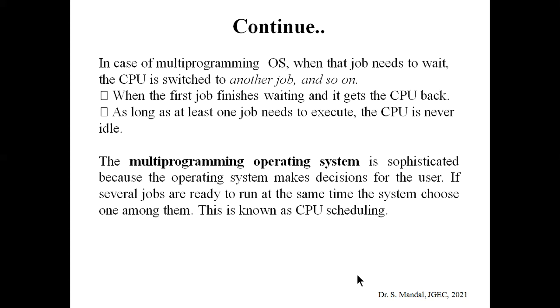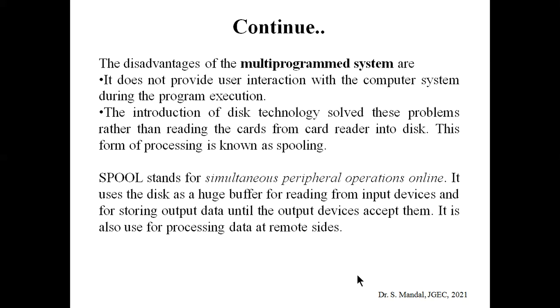Right now, just remember the term CPU scheduling, which is related to the multi-programming operating system. That means when many jobs enter the system, the OS will decide which job will run initially. So that is the multi-programming operating system.